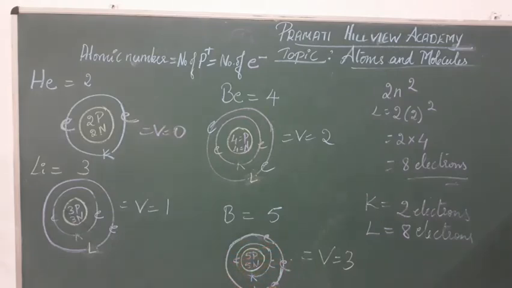So its valency is, how many electrons are present in the outermost shell? 1, 2 and 3. So the valency of boron is 3. Did you understand, children? Valency means the number of electrons which are present in the outermost shell of an atom of an element. They help in combining, they participate in chemical reactions, or we can say they are the combining capacity of the atoms. They combine with the electrons of other atoms.